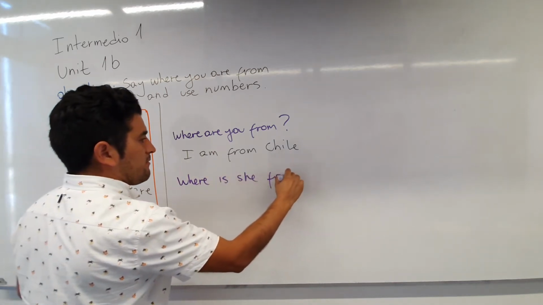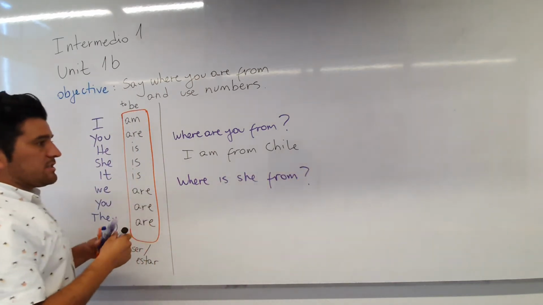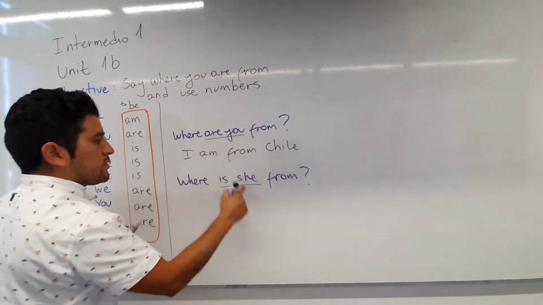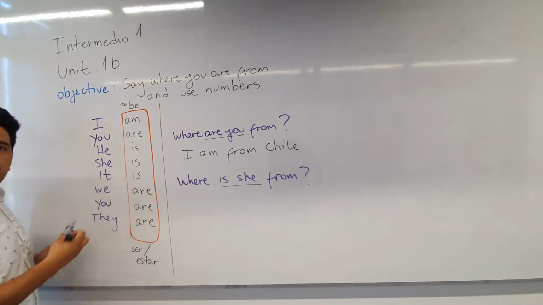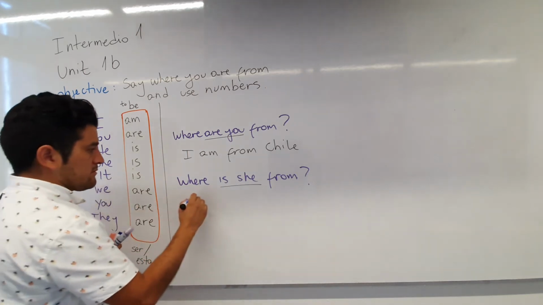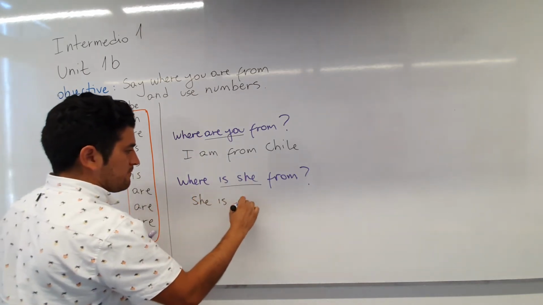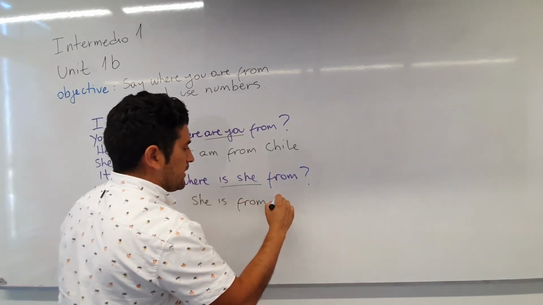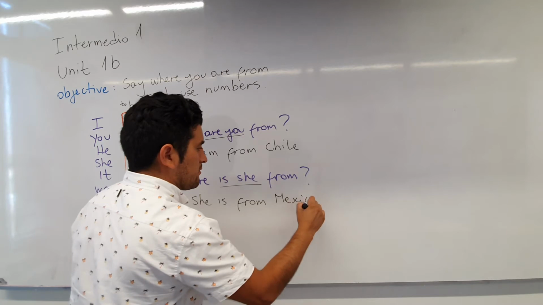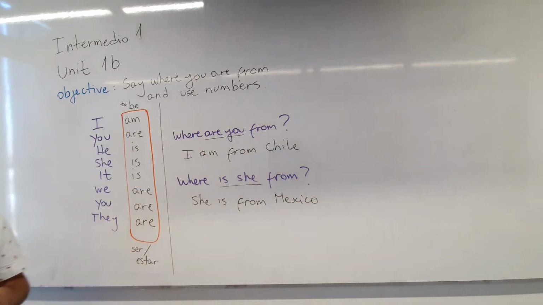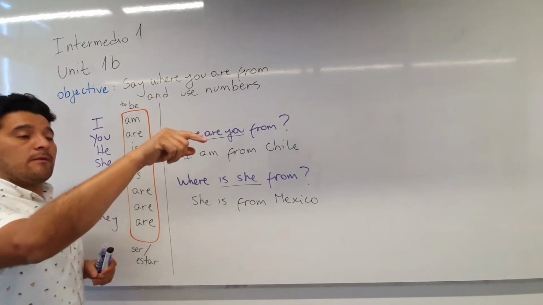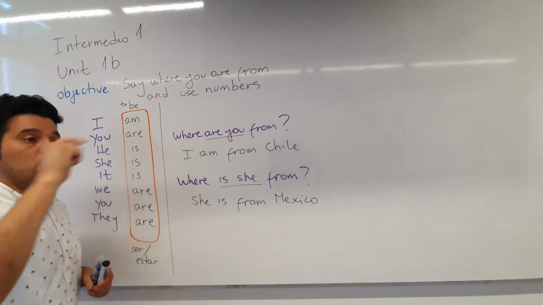The same, but in this case, it's about another person. Where is she from? She's from Mexico, for example. Okay? So that is the way in which we ask when you are direct to the other person. Where are you from?